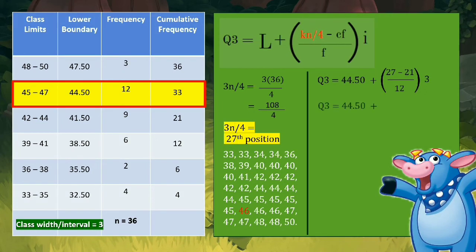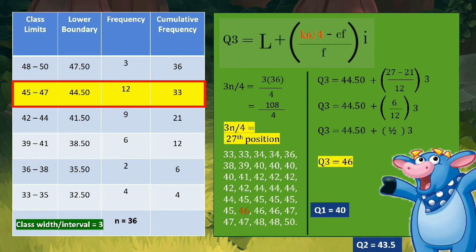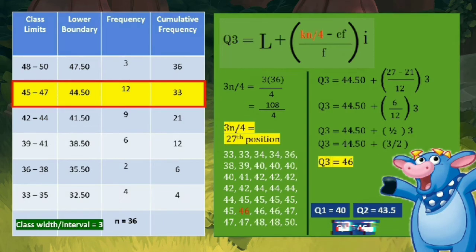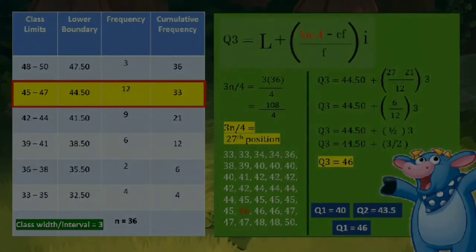To simplify, 3 times 6 over 12 is 18 over 12, which in lowest terms is 3 over 2, leaving us with 44.5 plus 3 over 2, which gives us an output of 46. Thus, the third or upper quartile is equal to 46.